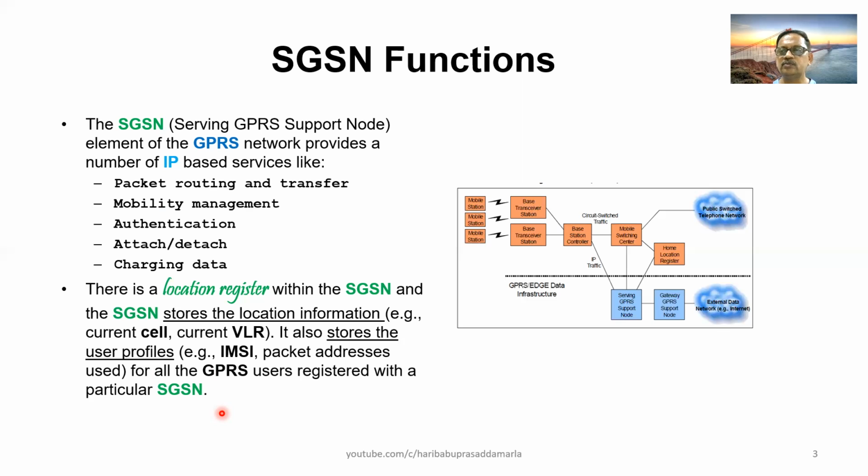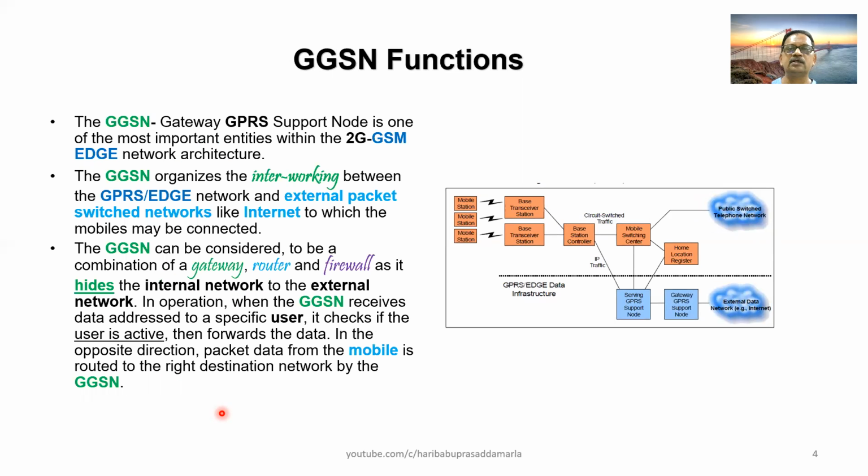Suppose you assume that in a state there is one HGSN, so this HGSN has to store the user profiles of all the users in a state served by more than one MSC. So these are all the important functionalities of the HGSN.